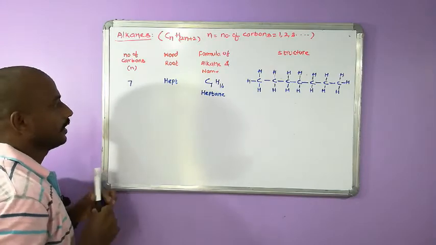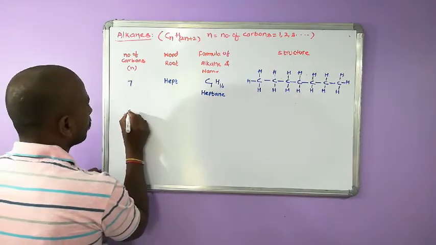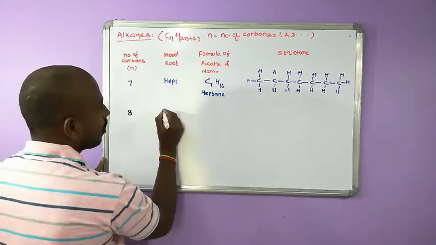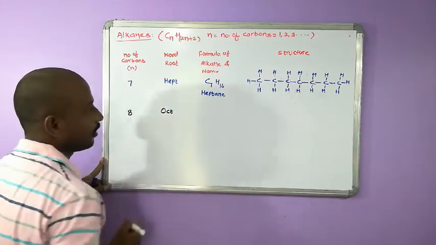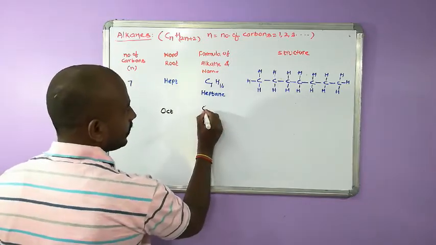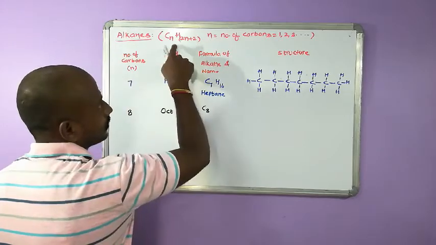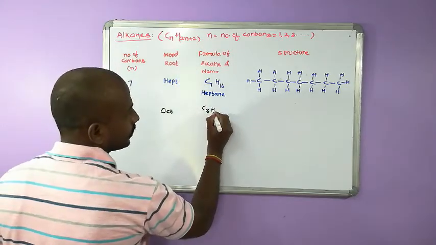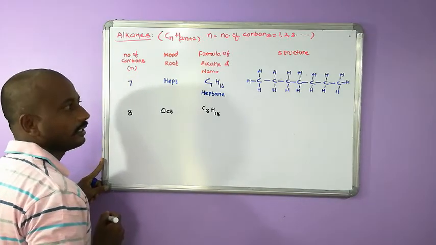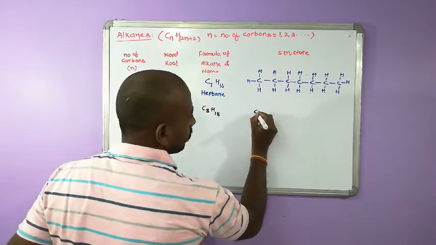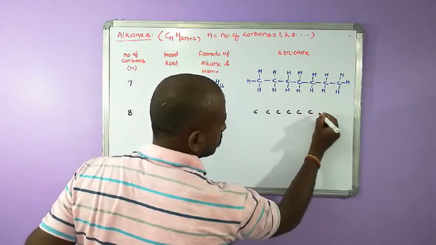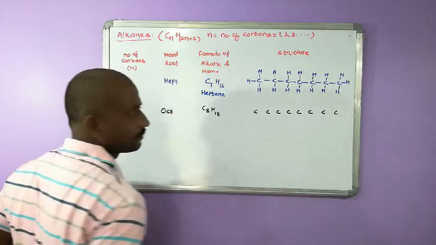Then 8. If we take 8, the word root is oct, O-C-T, oct, as in October. The formula of alkane is C8, substitute n = 8, C8H18, C8H18. So how to write it? 1, 2, 3, 4, 5, 6, 7, 8.